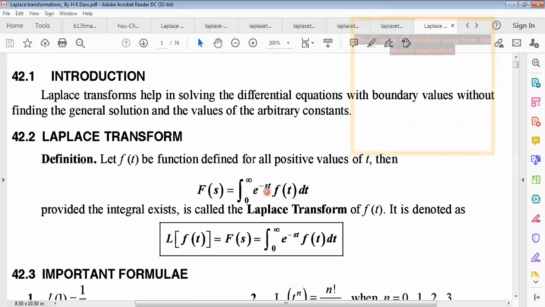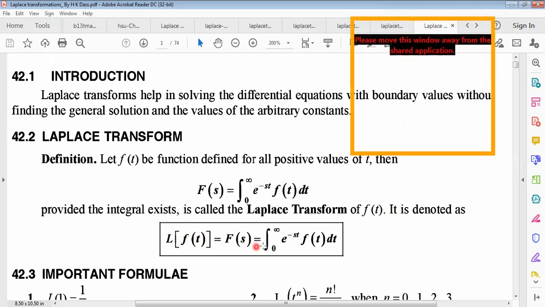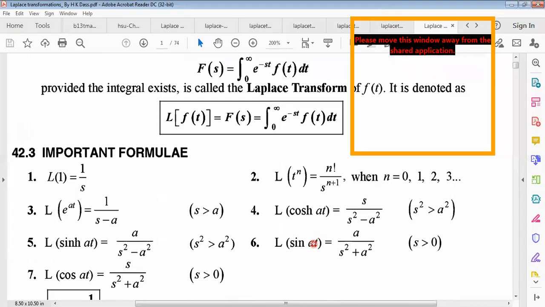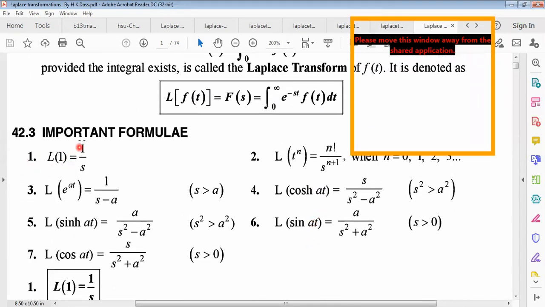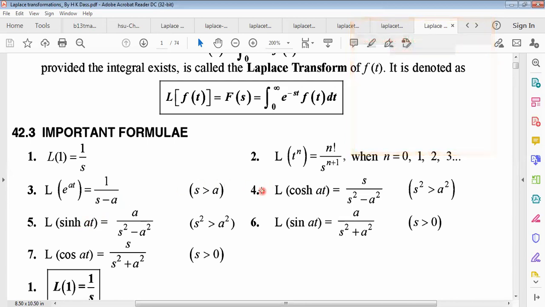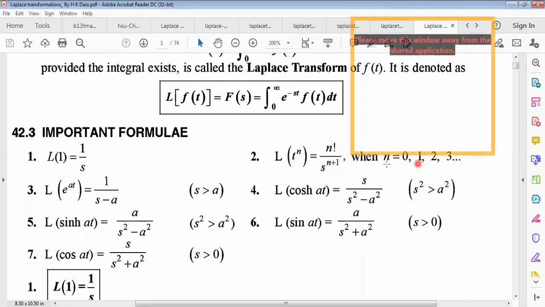This improper integral must exist, and it is called Laplace transformation of f of t, denoted like this: Laplace transformation of f of t equals to f of s, 0 to infinity e to the power minus st f of t dt. So some formulas we can use. Laplace transformation of 1 is 1 by s, we have proved this. Laplace transformation of e to the power at was 1 by s minus a. Laplace transformation of t to the power n will be n factorial divided by s to the power n plus 1, where n equals to 0, 1, 2, 3, and so on.